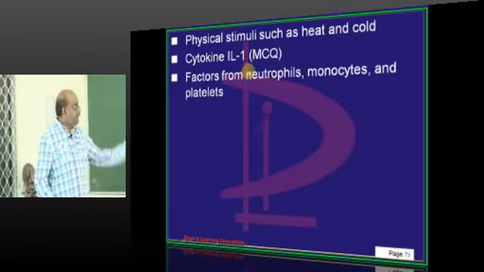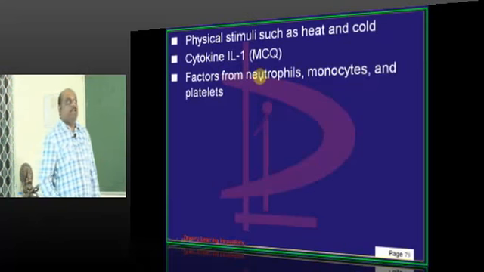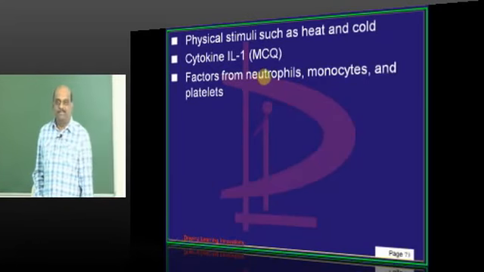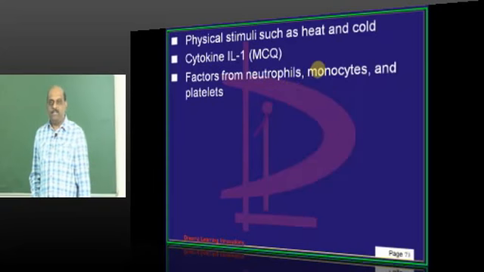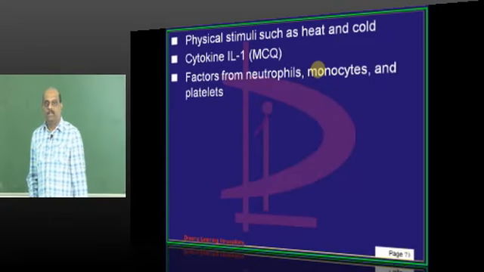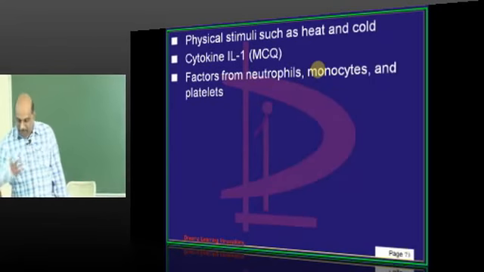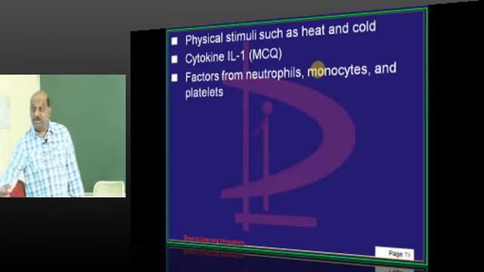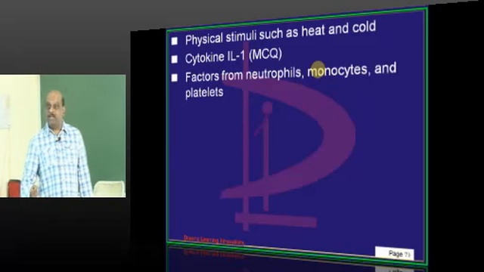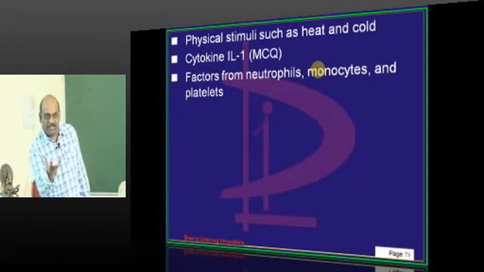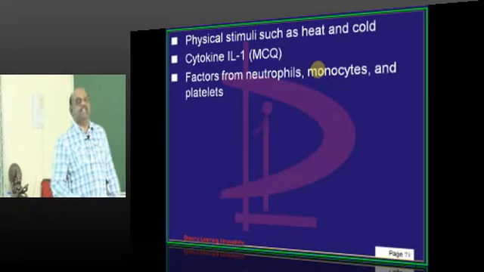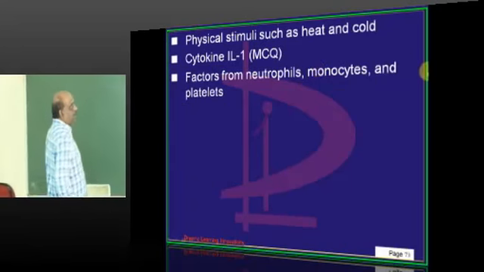Similarly, interleukin 1. Whenever we have too much of heat or too much of cold, we develop edema. Have you at any time experienced in the morning when you go for jogging, some guys will get big hives. That's called exercise induced urticaria. Because heat and cold also can be the stimuli for the degranulation of the mast cells to release the histamine, leading to development of edema, is what you need to understand.